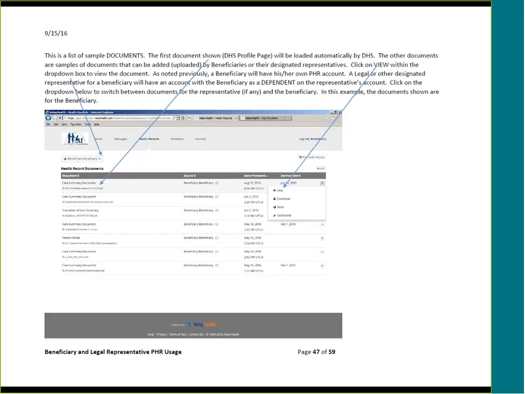And once again, as noted previously, a beneficiary will have his or her own PHR account, and a legal or other designated representative for a beneficiary will have an account along with the beneficiary as a dependent on the representative's account. Click on the drop-down box to switch between documents for the representative, if any, and the beneficiary. In this example, the documents shown are all for the beneficiary.